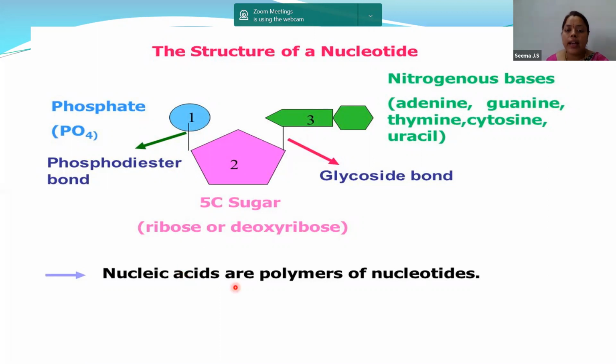Now, nucleic acids are polymers of nucleotides. So what are nucleic acids? Children, you must be clear till now that nucleic acids are nothing but DNA and RNA. So nucleic acids are polymers. One nucleotide means it's only a nucleotide. Polymers means many nucleotides join together to form nucleic acids. That means a number of nucleotides join together to form the DNA or the RNA.